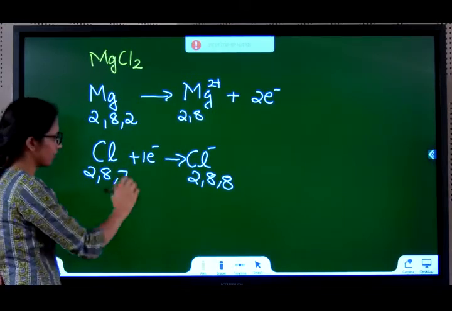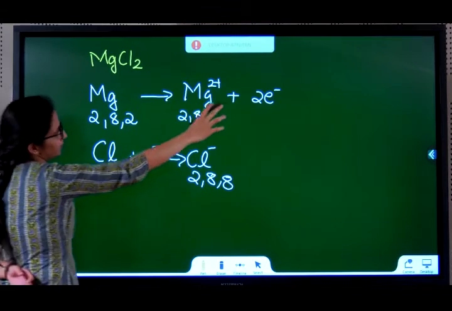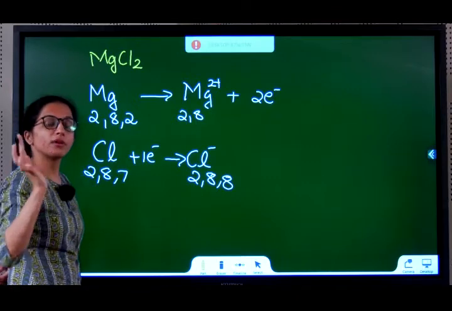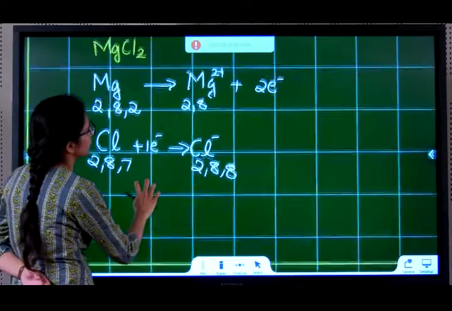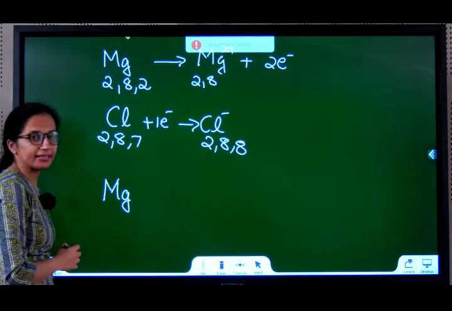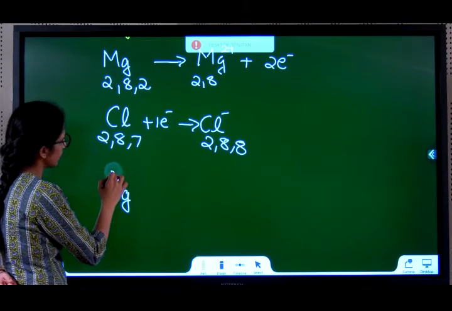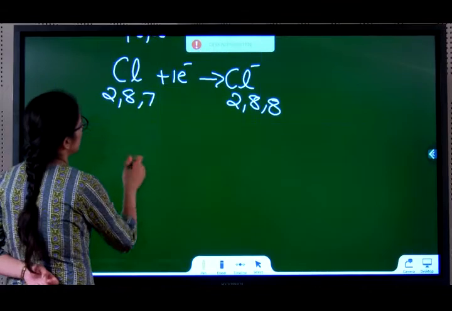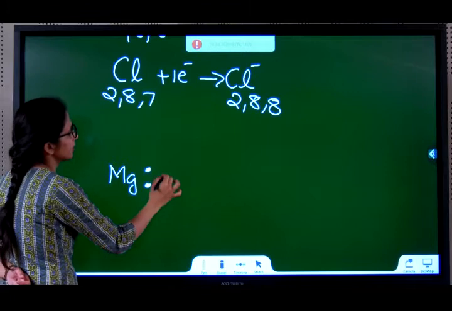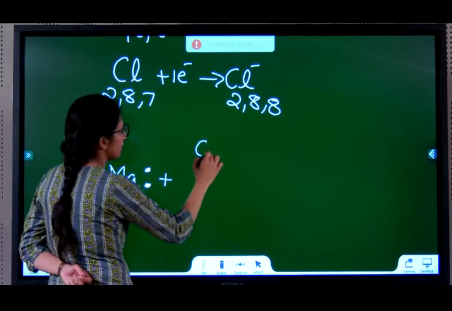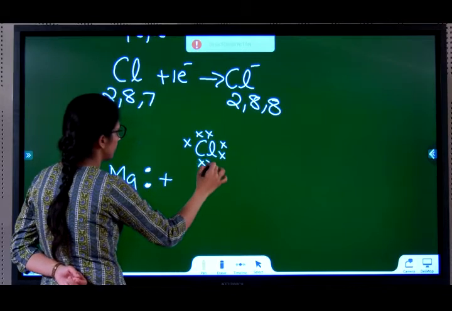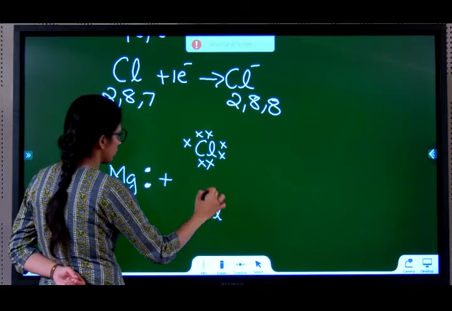Magnesium is giving 2 electrons, but each chlorine is taking only 1 electron. So can one more chlorine play? I am giving 2, so this one chlorine says 1 is enough for me. So one more will go to another chlorine. So now Mg is here and it has 2 electrons in its valence shell. There is one chlorine atom here with 7, and there is one more chlorine atom here.